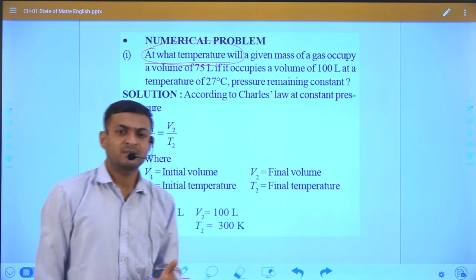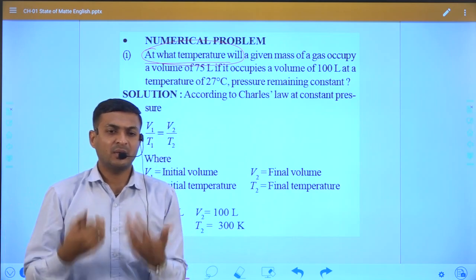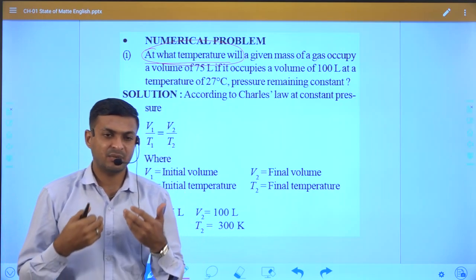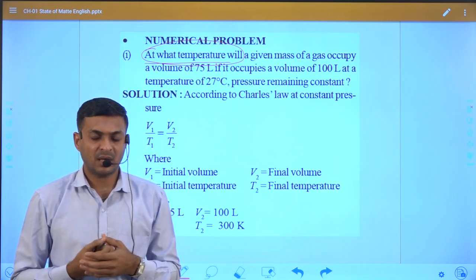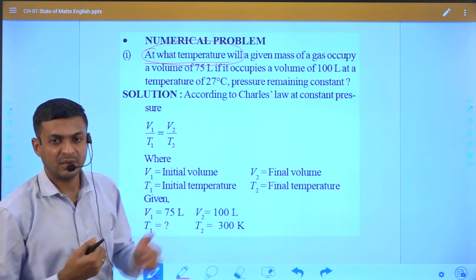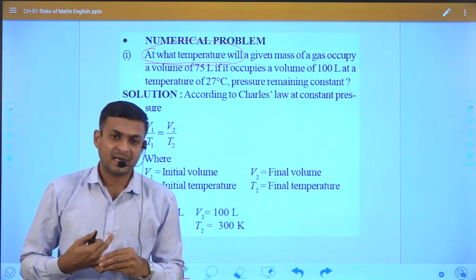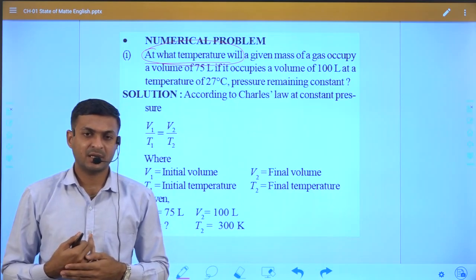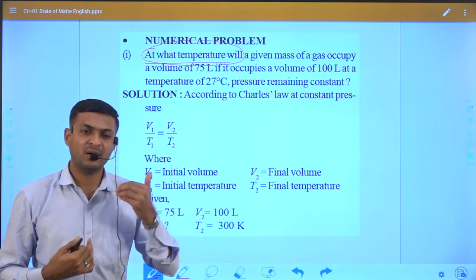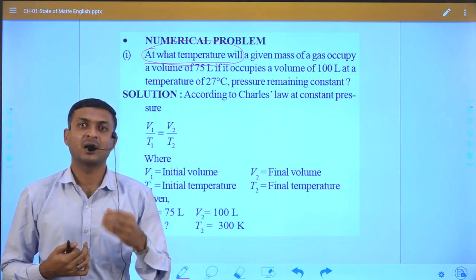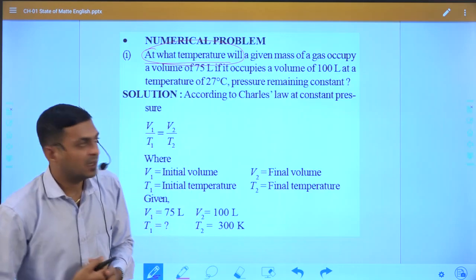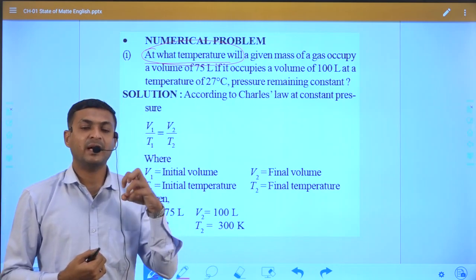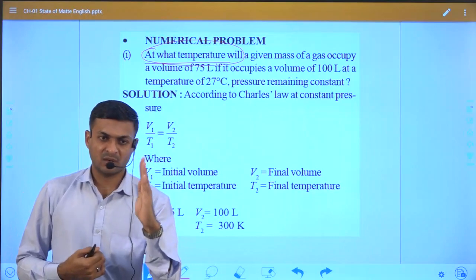Whenever we solve an example based on a law, after reading the numerical we should first identify which law equation will be applied. As I already discussed in Boyle's law, in any law two parameters are always constant.